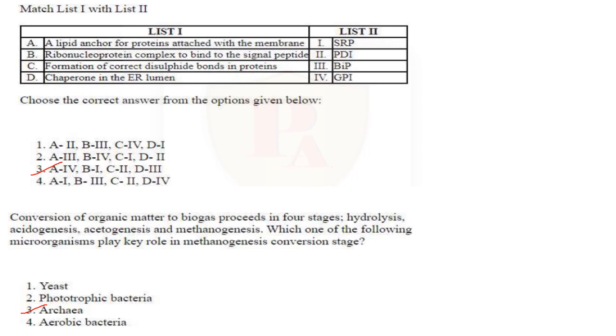Conversion of organic matter to biogas proceeds in 4 stages: hydrolysis, acidogenesis, acetogenesis and methanogenesis. Which one of the following microorganisms plays a key role in the methanogenesis conversion stage? That is archaea. Archaea has the methanogens. So the answer here is option 3.